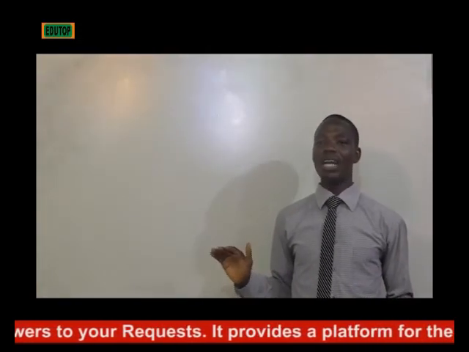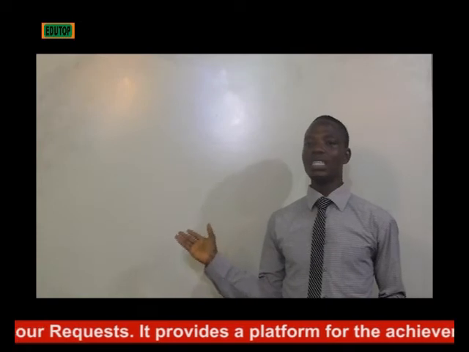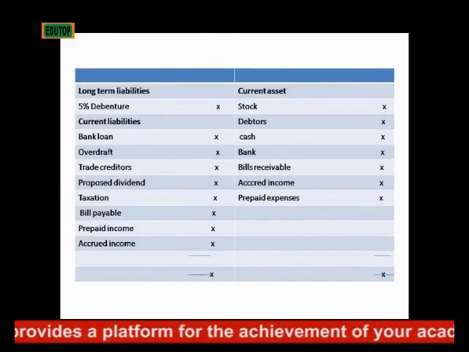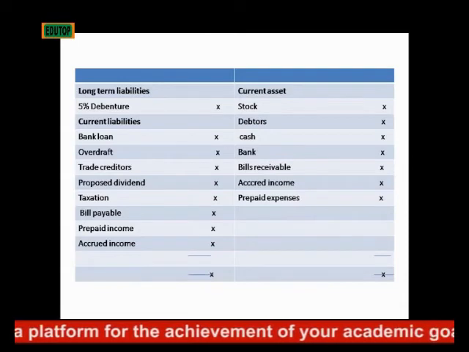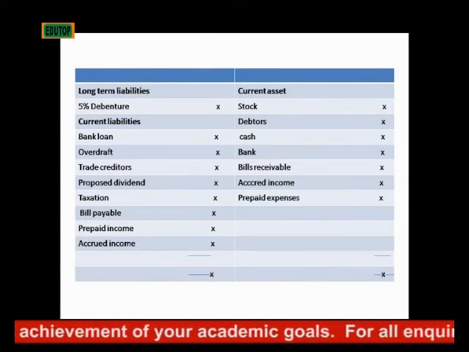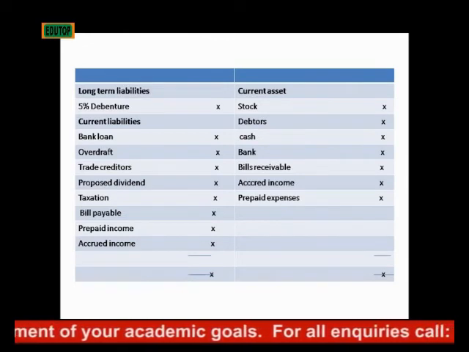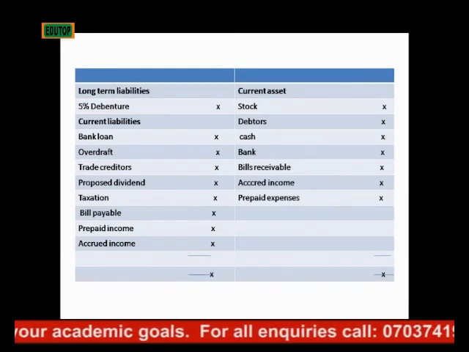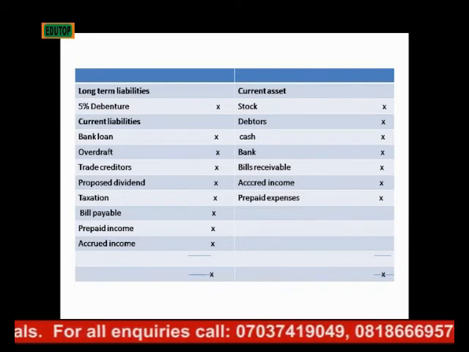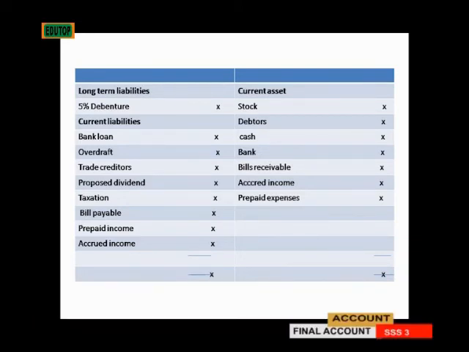So all liabilities have to be classified into the group where they belong. We have long-term liabilities and we have current liabilities. Long-term liabilities are those that last over a long period, ranging from 10 to 50 years. While current liabilities are those of a short period of time, which have to be refunded maybe within 9 months or a year.